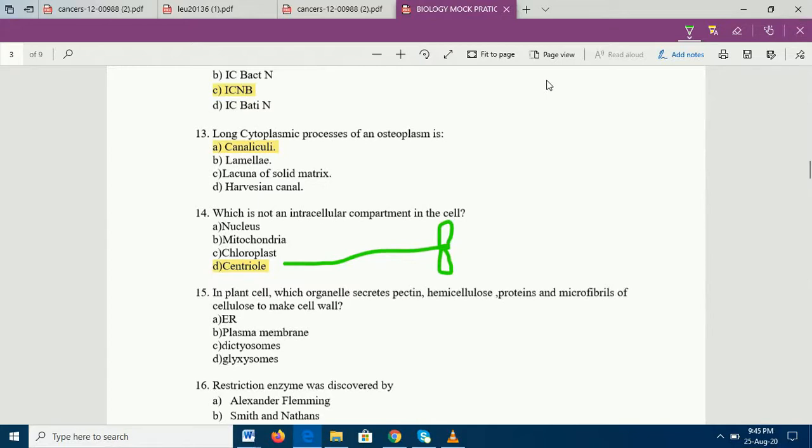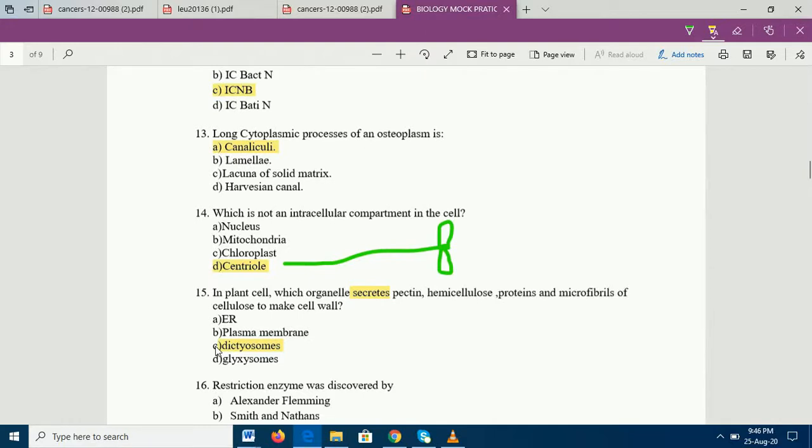What are dictyosomes? Dictyosomes are very similar to the Golgi apparatus of animals, right? Because our secretion is very simple. In the human body, if you talk about human, secretion is by Golgi bodies. So dictyosomes are very similar to the Golgi apparatus of animals. So if secretion comes here, you can immediately understand the answer is dictyosomes, because again I repeat, dictyosomes are very similar to the Golgi bodies of animals.